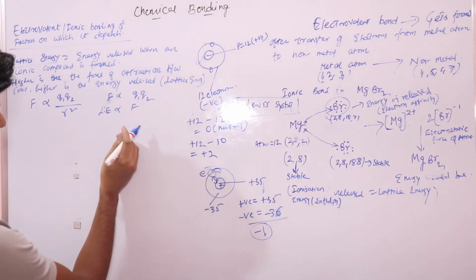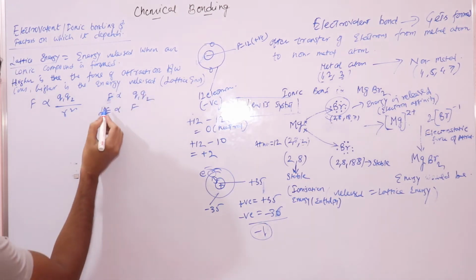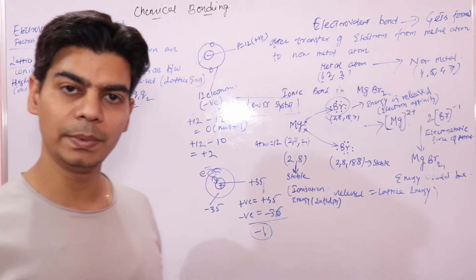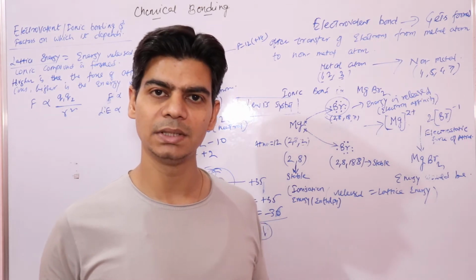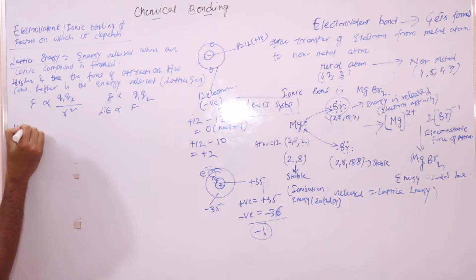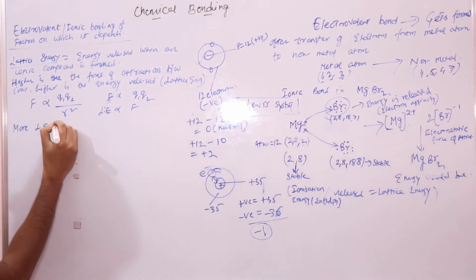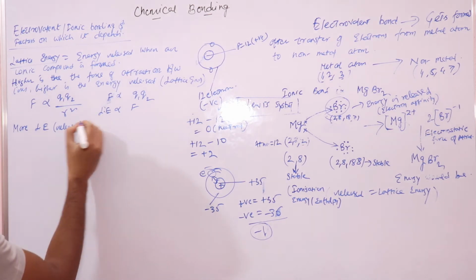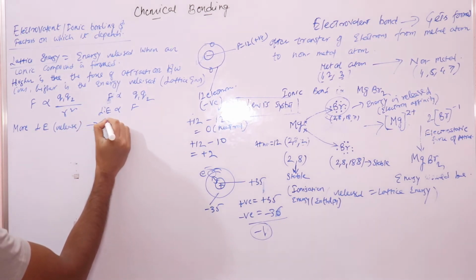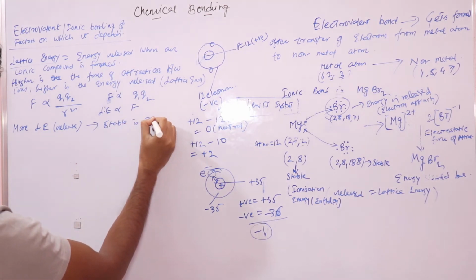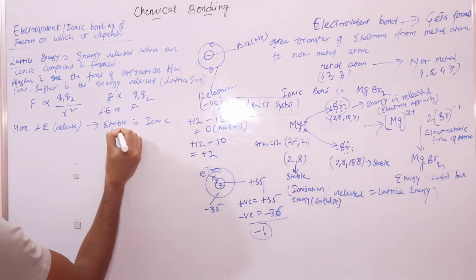So factors that increase the force will increase the lattice energy. Increasing the lattice energy means more energy would be released, which means your ionic compound is more stable. The more the lattice energy released, the more stable your ionic compound.